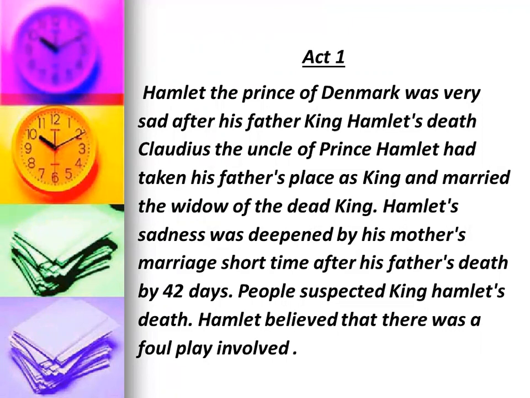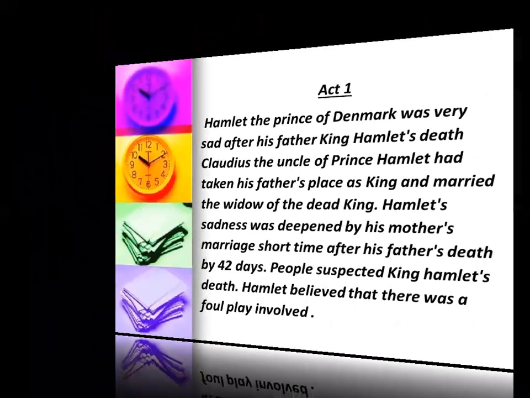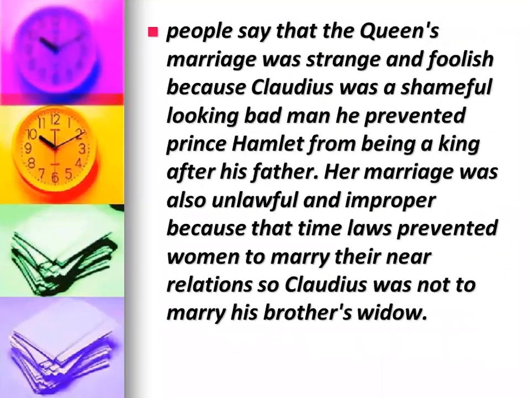People suspected King Hamlet's death. Hamlet believed that there was foul play involved. People say that the queen's marriage was strange and foolish because Claudius was a shameful-looking bad man. He prevented Prince Hamlet from being a king after his father. Her marriage was also unlawful and improper because at that time laws prevented people from marrying their near relations, so Claudius was not to marry his brother's widow.